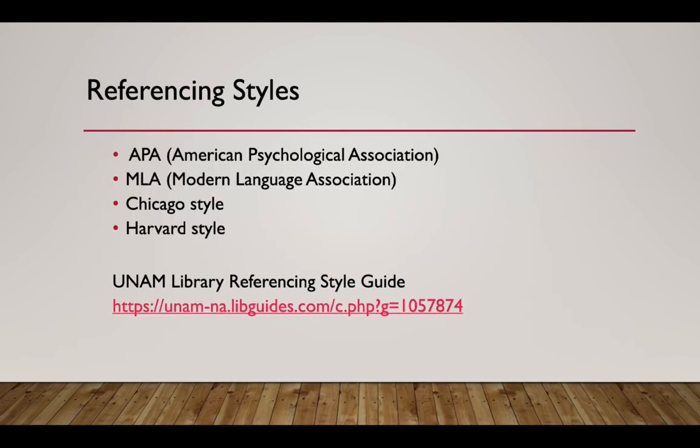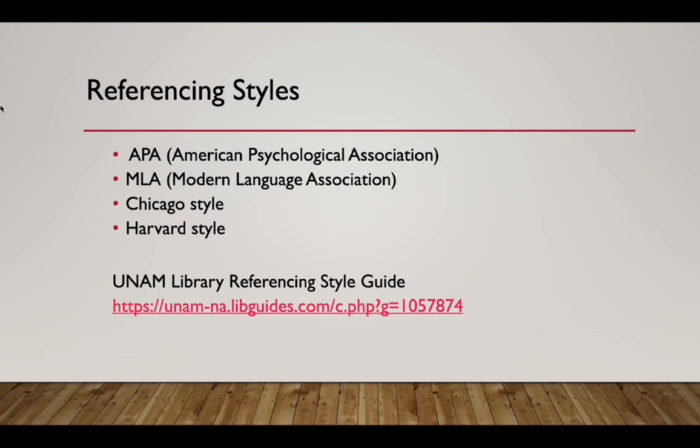Now let's look at the different referencing styles that are out there. These referencing styles are for different fields of study or disciplines. You should find out from your course outline which referencing style you are supposed to use. Some of the common referencing styles are APA, MLA, Chicago, and Harvard. On the UNAM library webpage, we have a LibGuide that guides you on the different referencing styles that we make use of at the university.